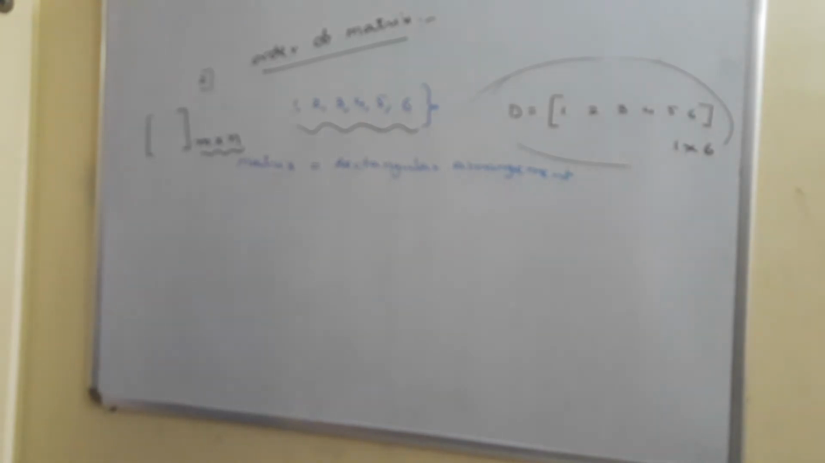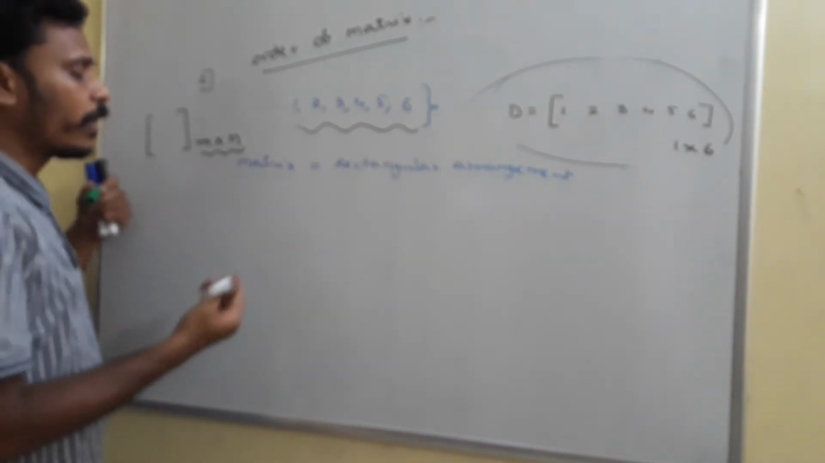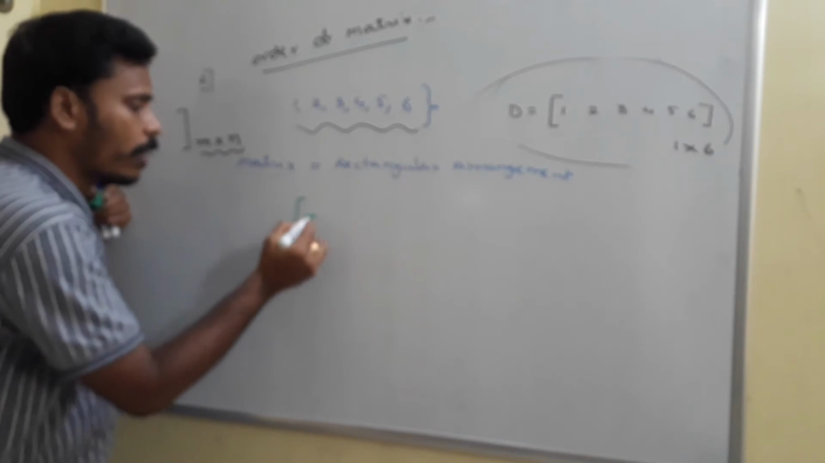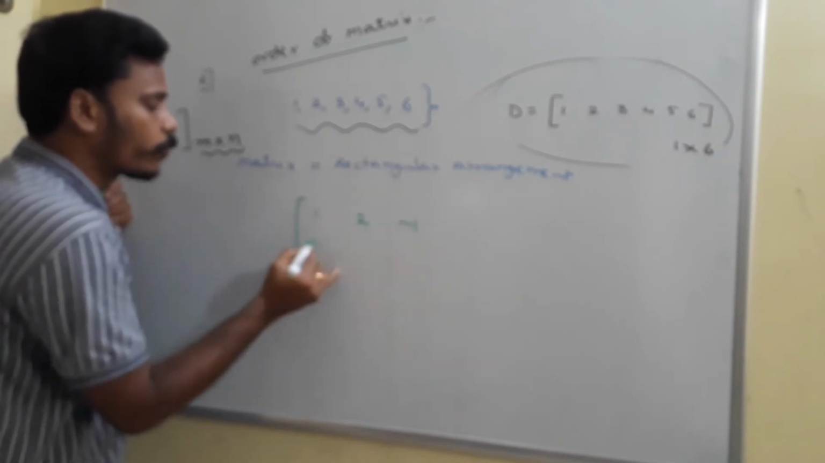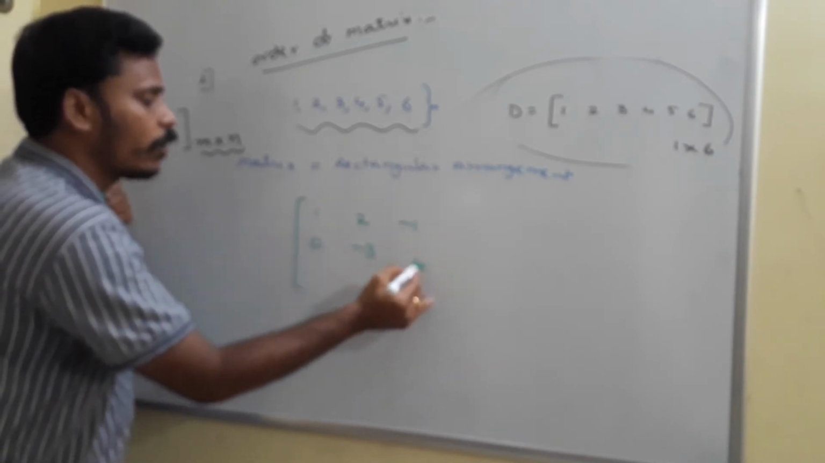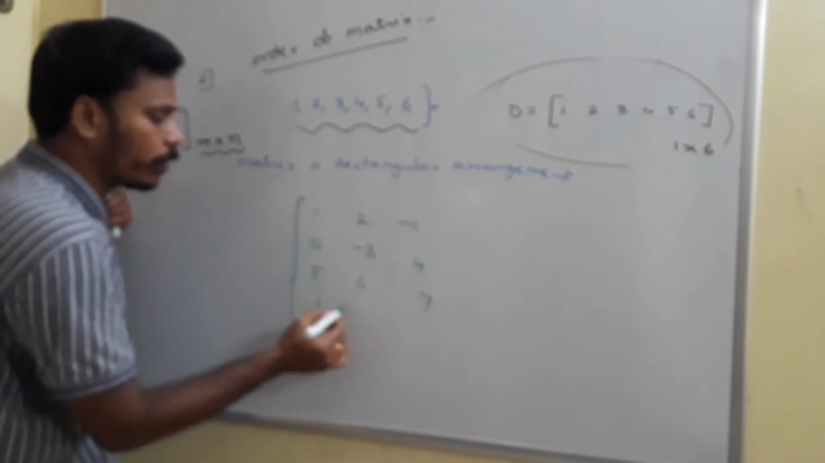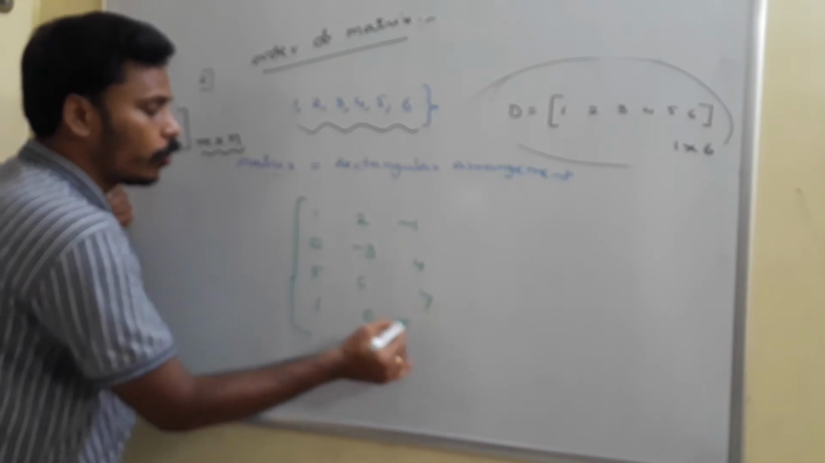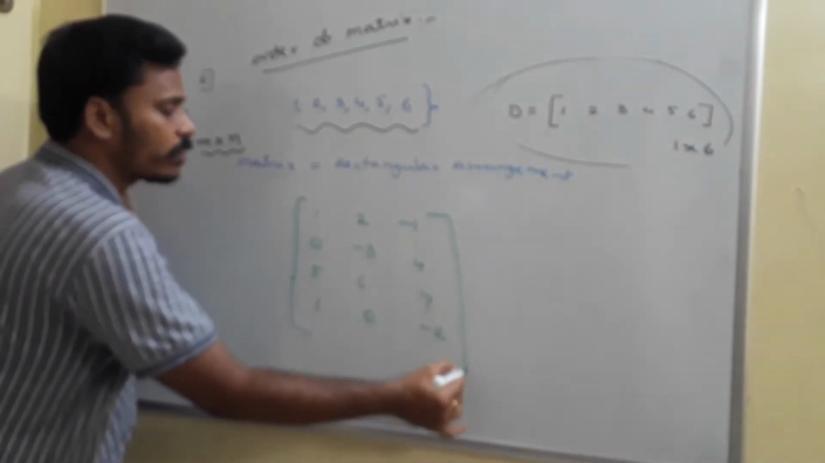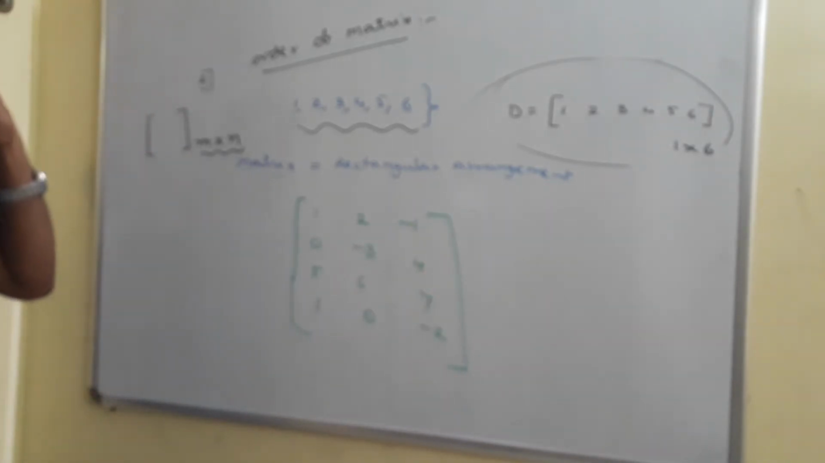Okay, suppose I have a matrix like this. Try to mention the order for this. 1 2 minus 1, 0 minus 3 4, 5 6 7, and I may take one more row, 1 0 minus 2. So this is a matrix. So what can we say about its order?